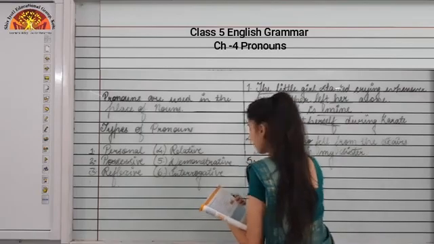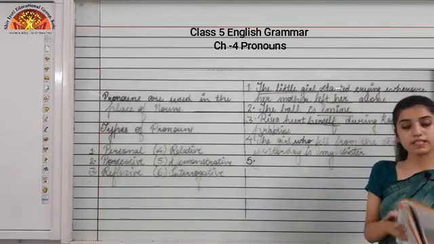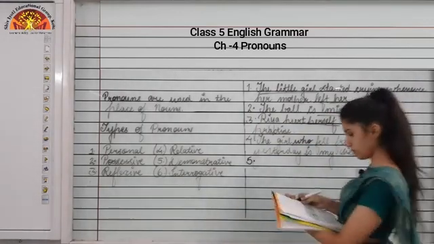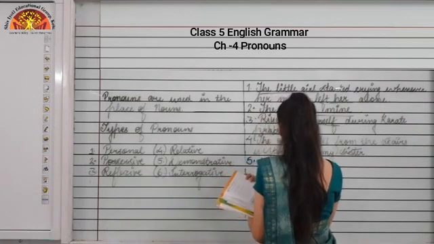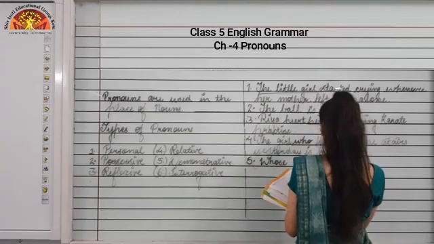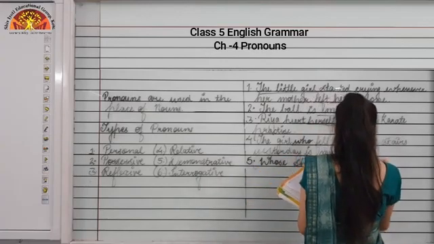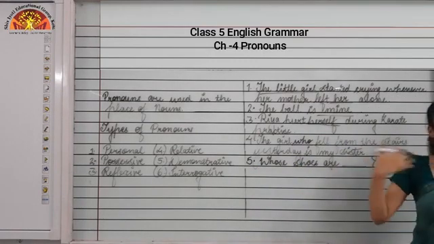Okay, now the fifth one. Fifth one is demonstrative pronoun. So now we will see the examples of demonstrative pronoun. Whose shoes are dash. So what will come? This or these?